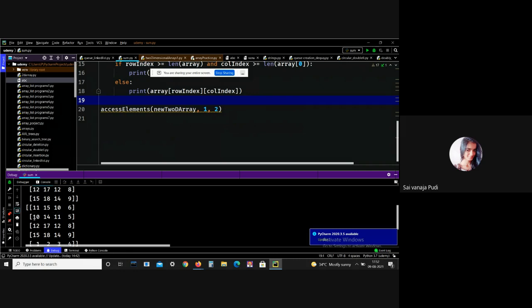First row means 10, 14, 11, 5, right? Second index value means 0, 1, 2. So 1, 2 means 11. Let me give another, that is 1 comma 3.